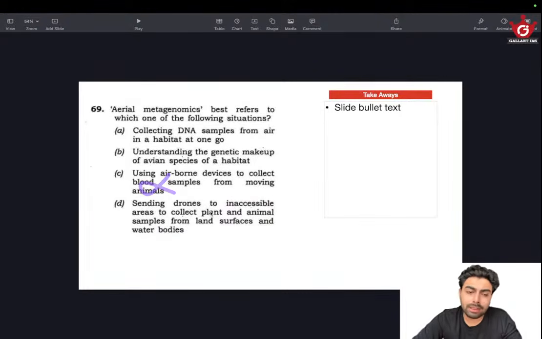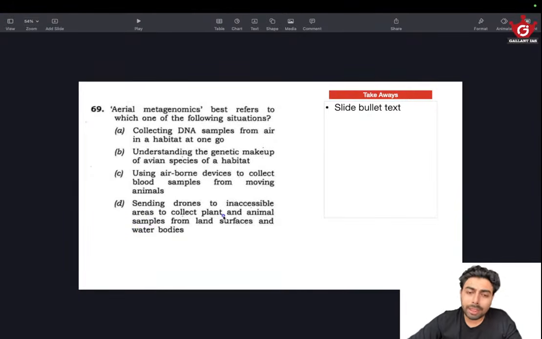Sending drones to inaccessible areas to collect plant and animal samples from land surface and water bodies. This actually makes sense. But they are not mentioning samples only. They are not mentioning anything. As in, genomics means there should be some study, some mention of DNA.